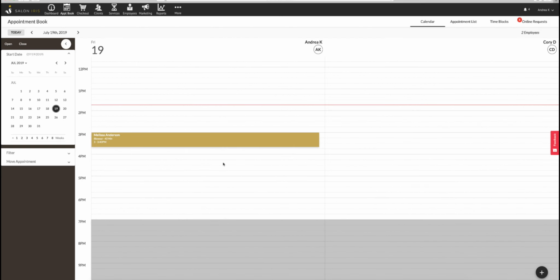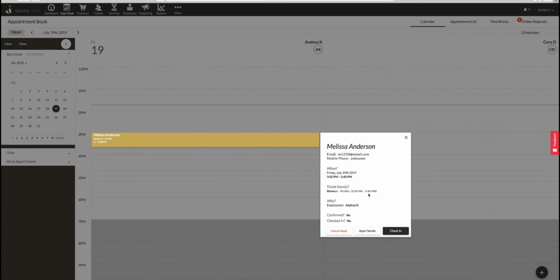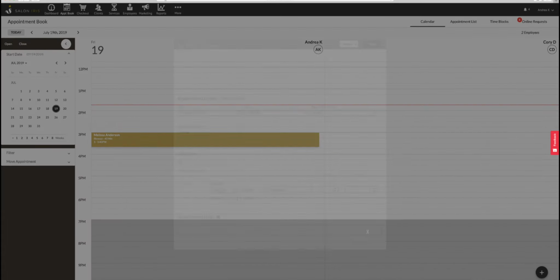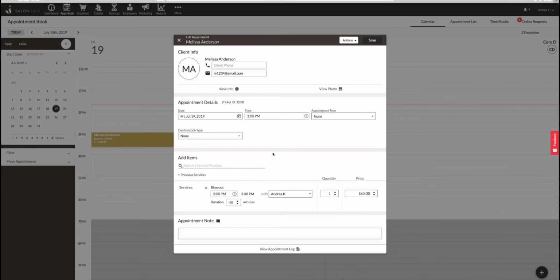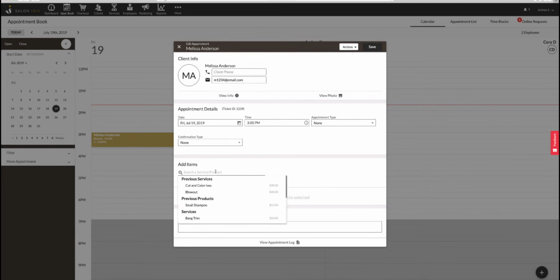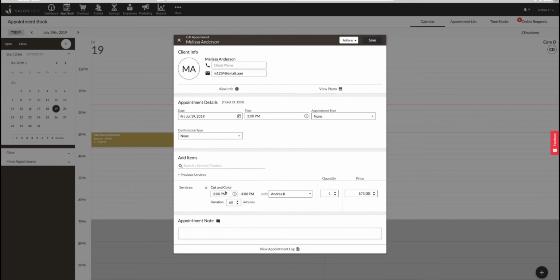Notice that the color shown is what I decided on when these services were added to the software. And now that we have an appointment booked, it will remain on the appointment book itself. If you need to alter or make a change to the appointment, you can. Click the appointment and now click onto Appointment Details. From here we can get an expanded menu where we can add or delete services from the ticket. We can also change the appointment time and the employee providing the service. You may also add notes from here.